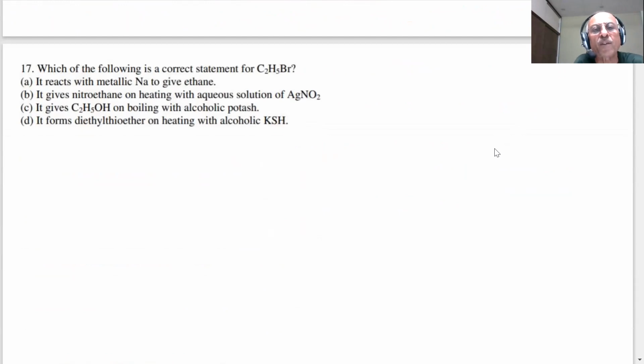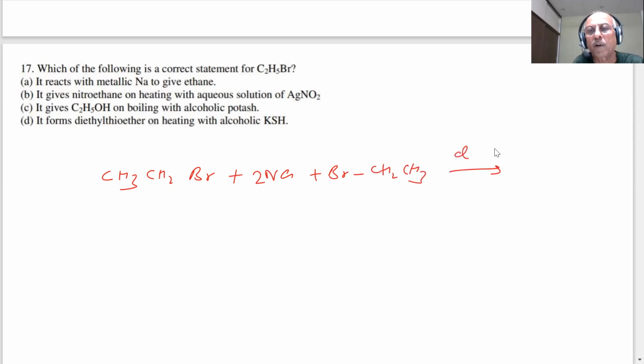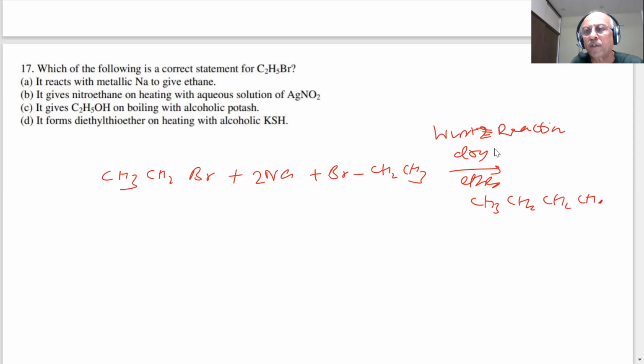Which of the following is correct statement for C2H5Br? CH3CH2Br. If I react with sodium, student, then what will happen? What's the reaction? CH3CH2Br, you have dry ether. You know the Wurtz reaction. Already revision of this. What is the product, student? CH3CH2CH2CH3. It reacts with sodium to give ethane.